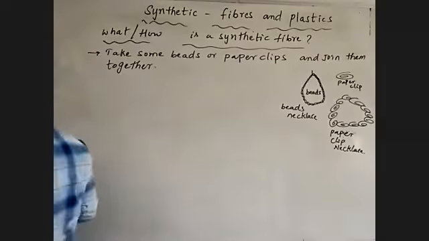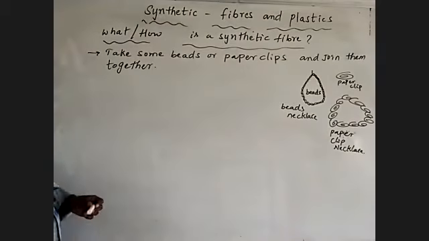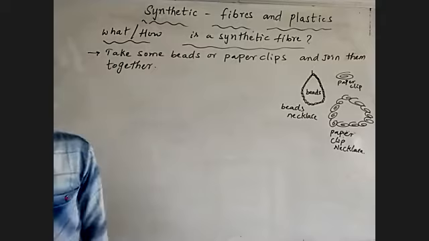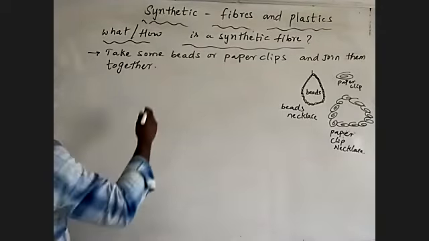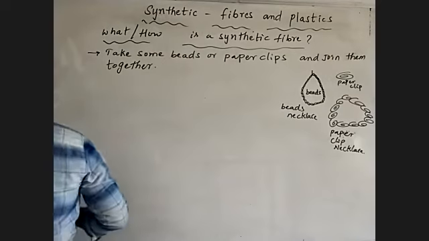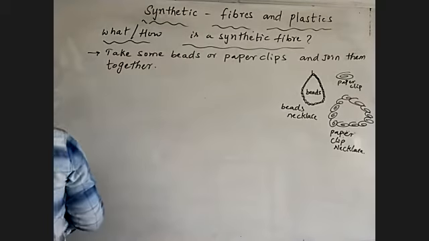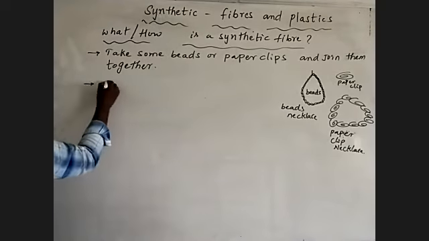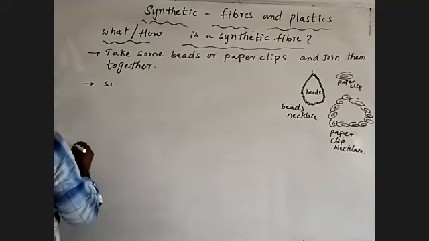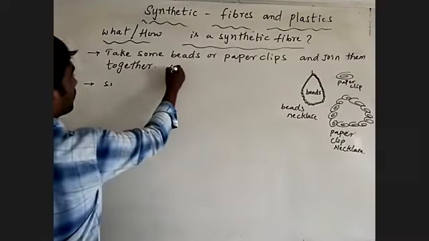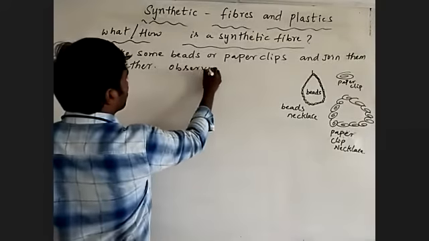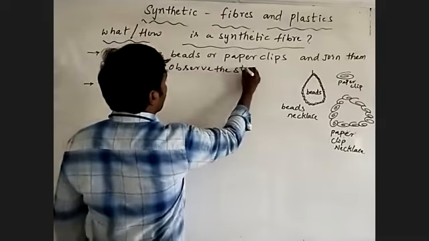Look carefully. We are using beads to join together. Coming to talk about a single unit of a bead or paper clip, observe the structure formed, how it is formed.